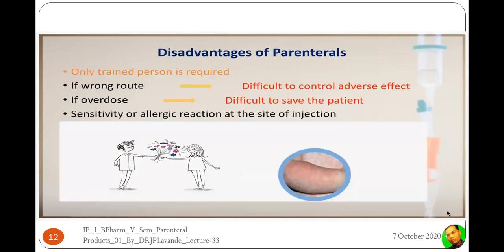Now, if we want to see the disadvantages, there is a list of disadvantages. As we saw, there are a number of advantages. At the same time, there are certain limitations in the form of disadvantages. The first and most important disadvantage is that only a trained person is required, like you, like me; others cannot go for giving the parenteral route.